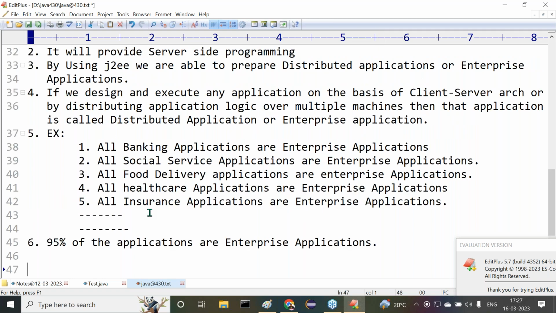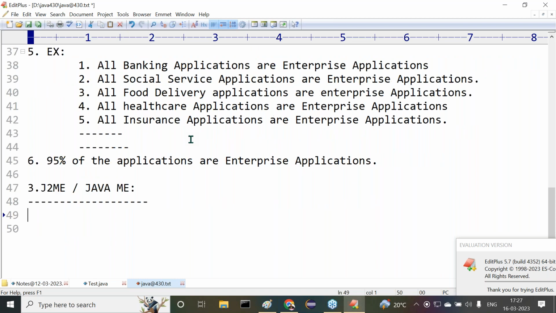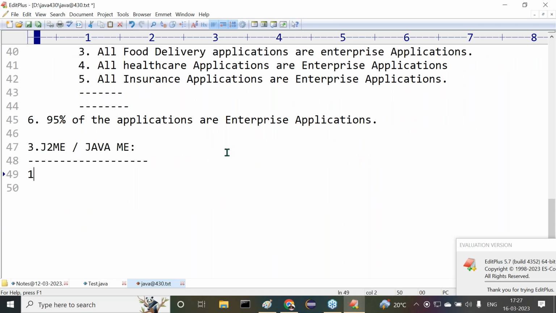After this, the last one, the third one, is J2ME or Java ME. All of you observe carefully. J2ME or Java ME. Tell me guys, what's the abbreviation for J2ME? What do you know about it? Java 2 Micro Edition, not Mobile Edition, or simply Java Micro Edition.